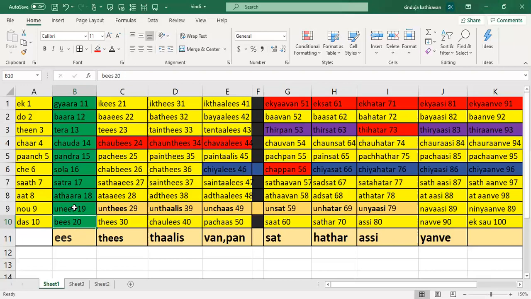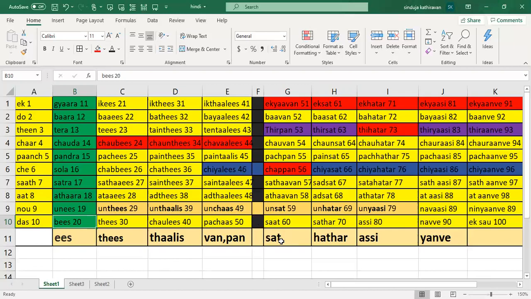Before 20, like that they're expressing. And 30, so 29 will be before it. So untis. And 40, so before that, number 9 should be called un, and they will use the made up name. So untalis. And since they have two names here, Van and Pan, they came up with a new name called Chas. So they said before Pachas is Unchas, 49.